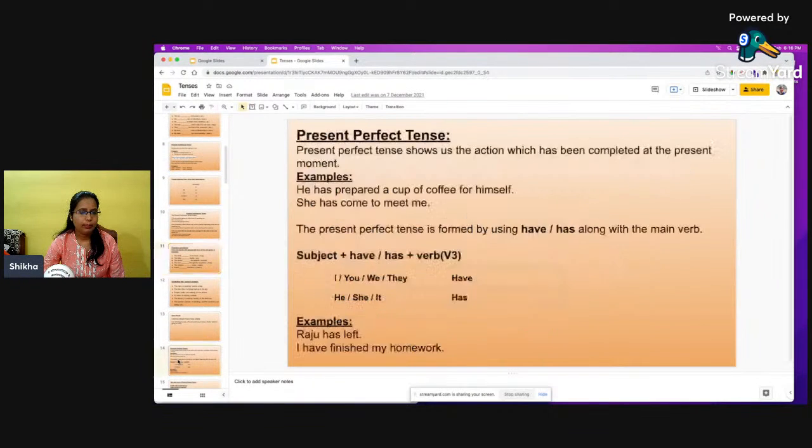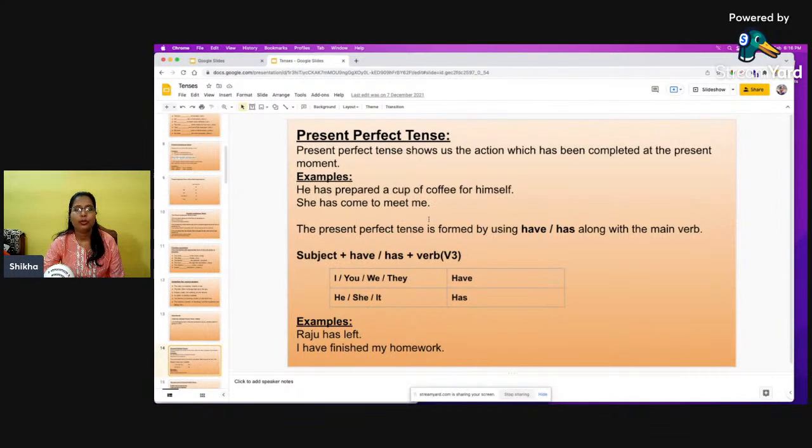And then comes the present perfect tense. Present perfect tense shows an action which has been completed at the present moment. He has prepared a cup of coffee for himself. So already he has prepared the cup of coffee, and at the present moment he has completed it.